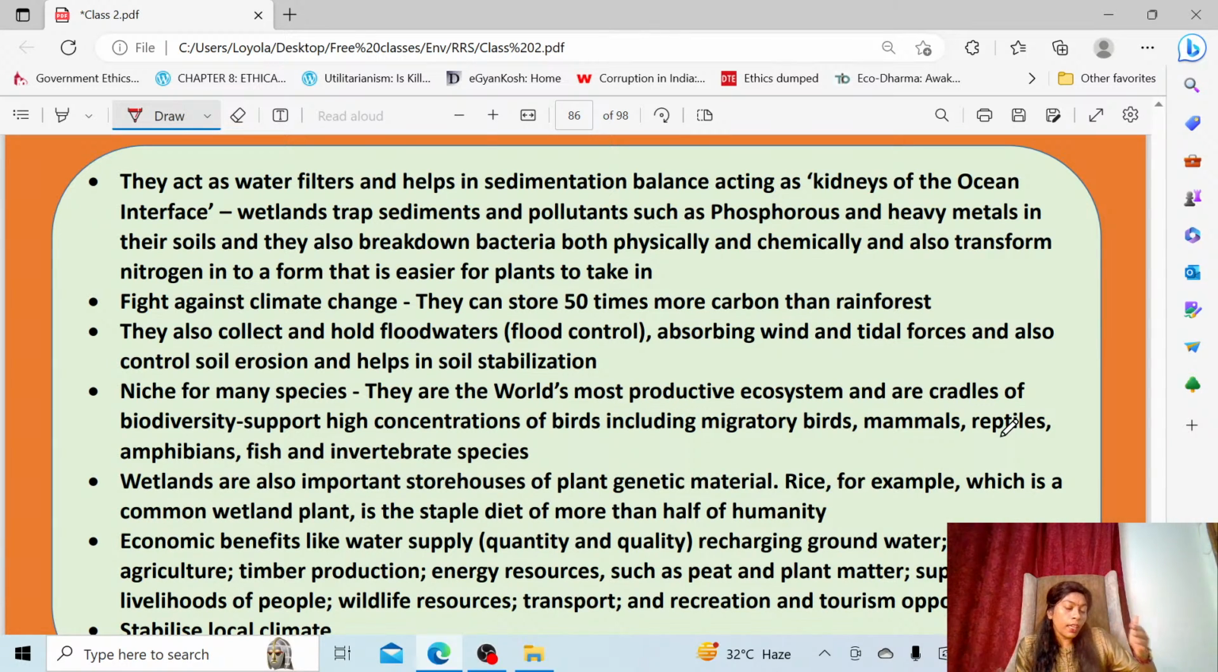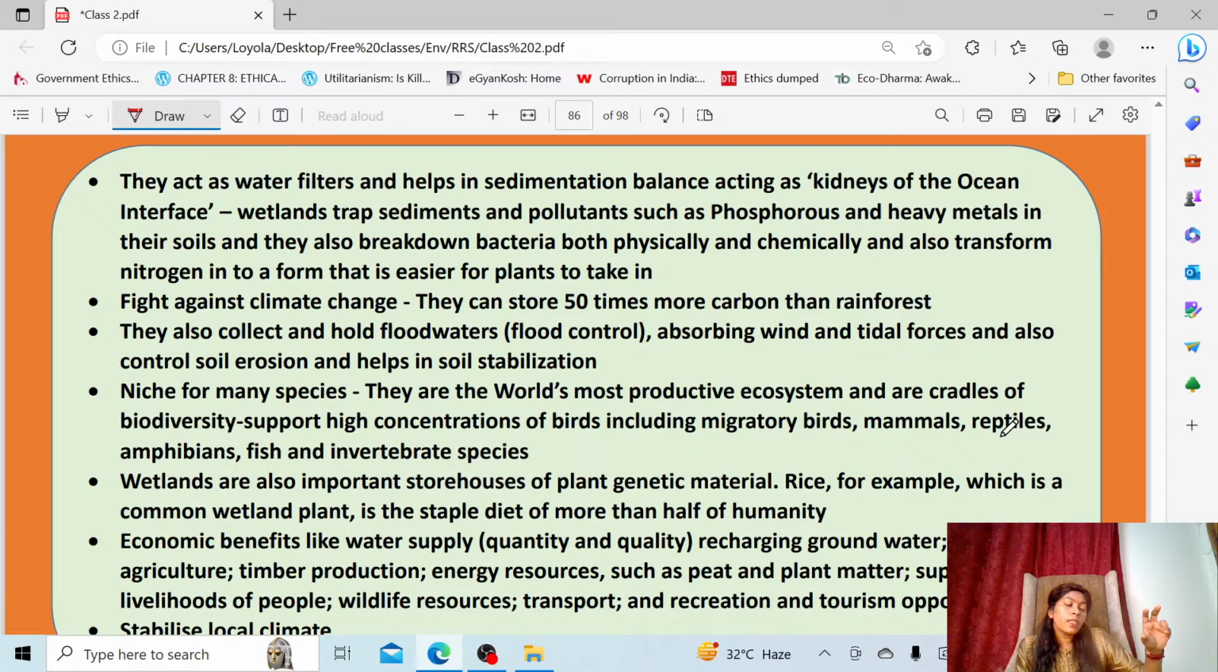Again, when the river becomes dry, the water will be circulated from the wetland. Okay, they increase the water table. So in this way, they give fresh water also. They also purify the water by trapping the sediments along with the pollutants.